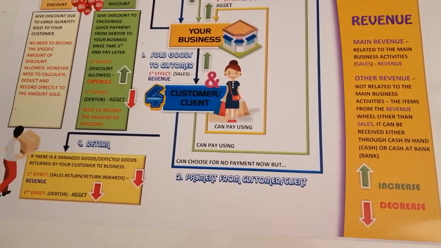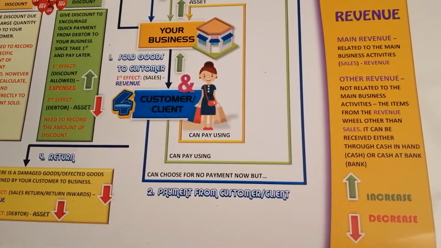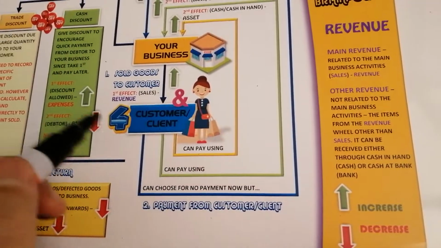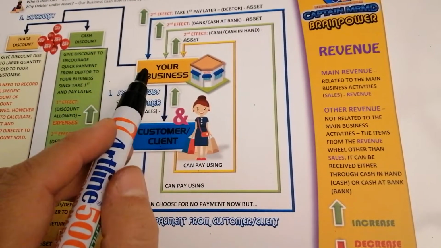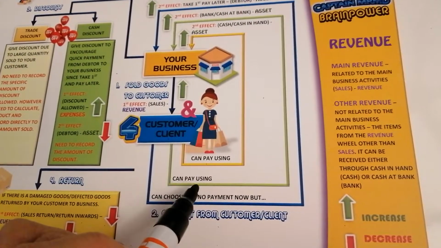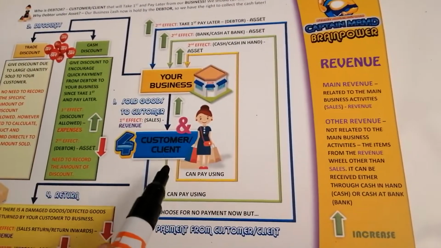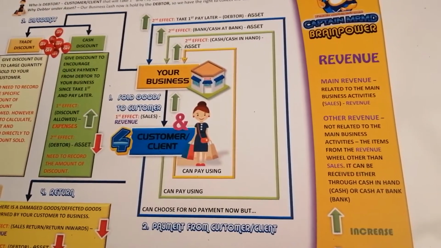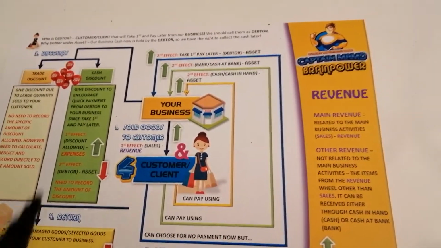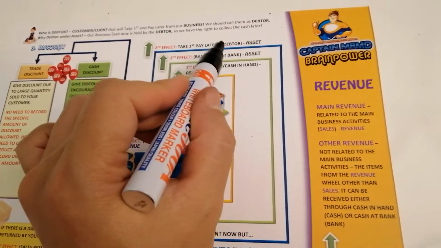And when you sold goods to customer, customer will have 3 options for payment. The customer can pay using cash to your business. The customer can pay using bank or cash at bank. The customer also, maybe they don't want to pay now. They can choose for no payment now. The customer can take first, pay later. Okay? So you must call the customer as debtor.